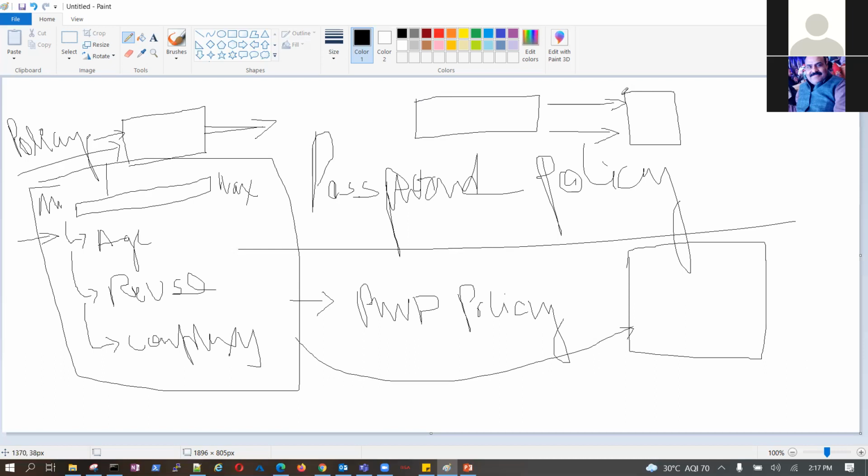Now, I will write a policy. I will create a policy where if any resource is being created where region is not in India, it will fail.